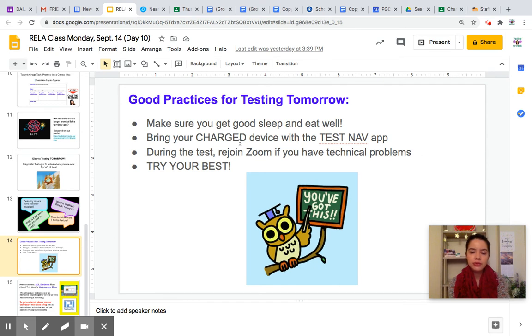Go back to Google Classroom. In the main announcements page, you will find those instructions. Tomorrow we'll go over the testing procedures, but if at any point you have questions or issues, you can always come back to our Zoom call where I will be live and there to support you. Just try your best. I know the word test sounds scary, but it really isn't. You know how to read and write. This is just a reading test, very straightforward. Just try your best, read, stay focused, and I'm sure you'll do well.